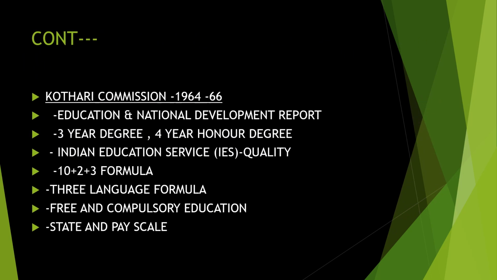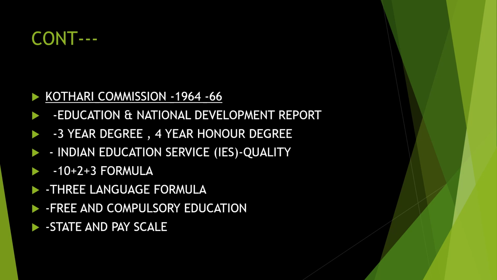Next is the Kothari Commission. It is in 1964-66. It is also known as the Education and National Development Report. The main development of education can be seen in the Kothari Commission. They discussed a 3-year degree and a 4-year honors degree. The 10+2+3 formula was brought out by the Kothari Commission. And the Indian Education Service, because the quality of education has to be improved. They discussed the Indian Education Service, which checks the quality of the universities and all.